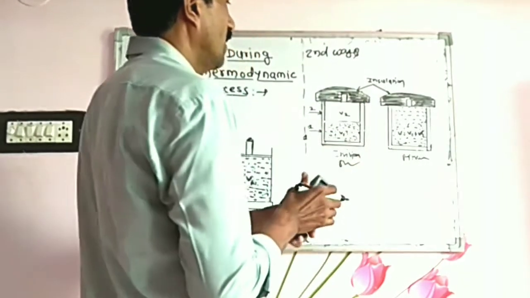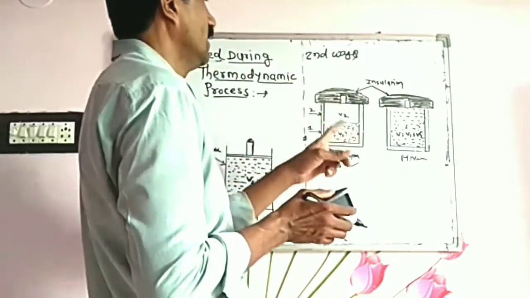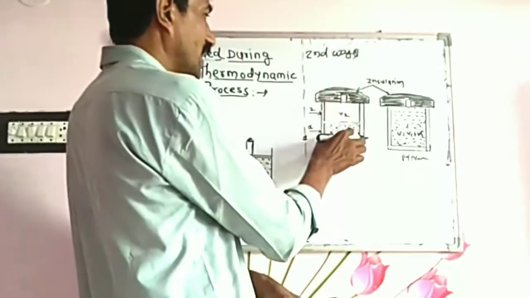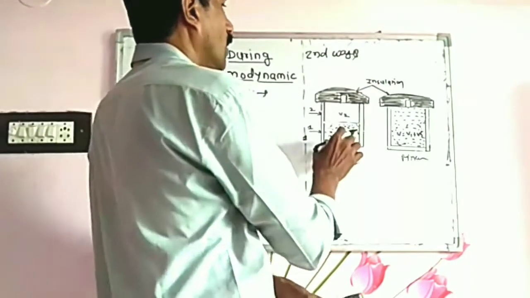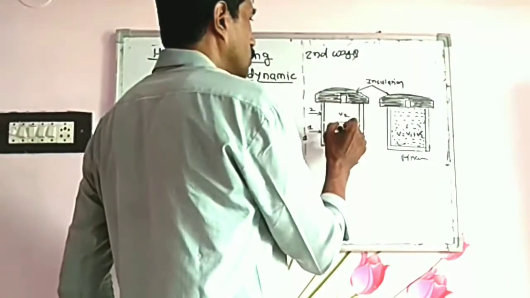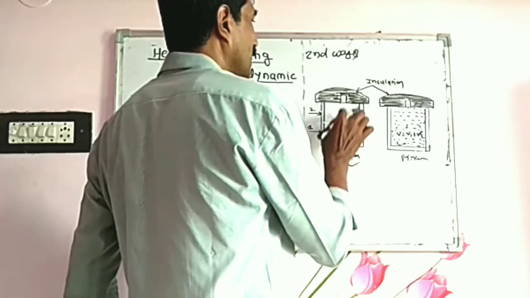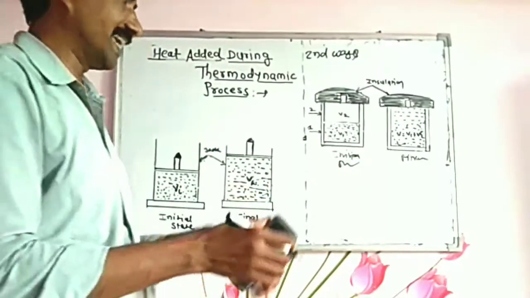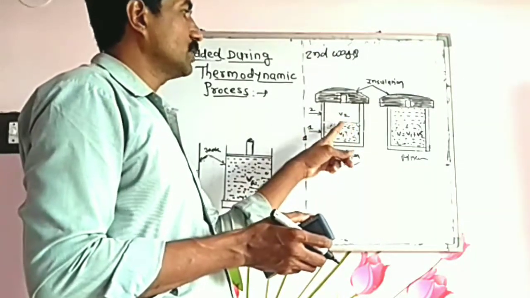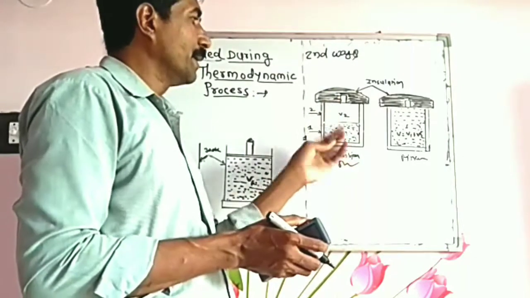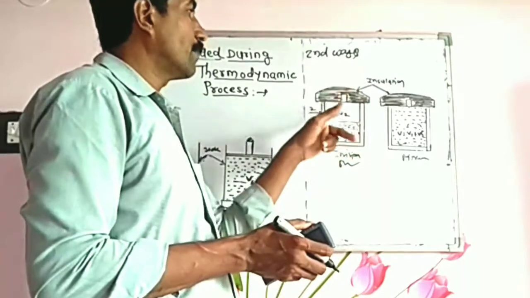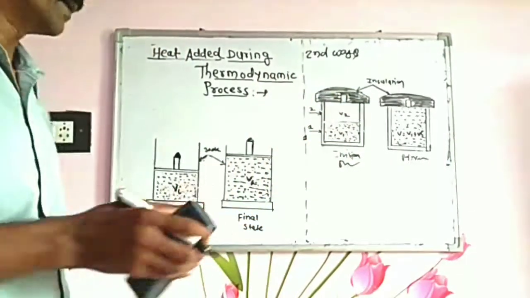Suppose the partition between the two compartments is suddenly broken. The gas expands in an uncontrolled manner and enters compartment V2, which was empty before.